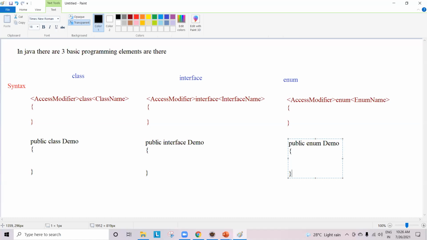But as of now, if anyone asks you how to write a class or what is the syntax of a class, can you explain? Can you say yes or no? What is the syntax of a class? Access modifier, class name, open braces and close braces. How many types of access modifiers are there? Four. What are those? Public, private, protected and default.